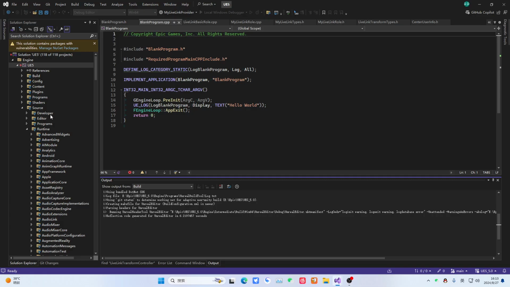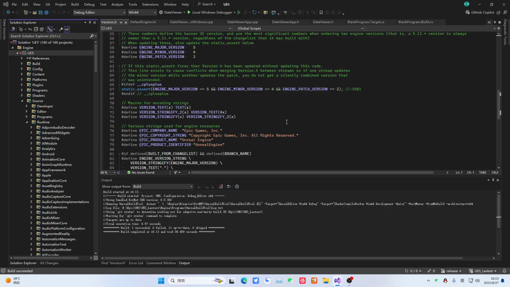Okay, how do we verify if your source engine was successful? This should be our source engine, and then I want to build it. Building this part definitely needs to pass the build. As long as the build passes here, there's no problem. You can see we have no issues here either.